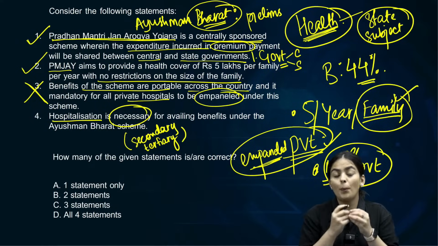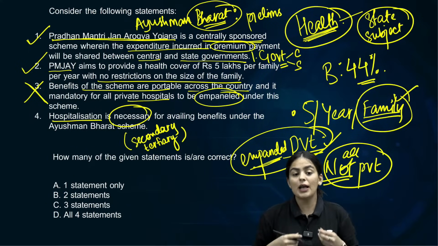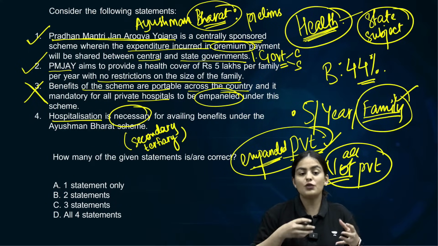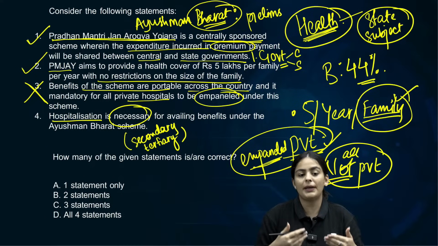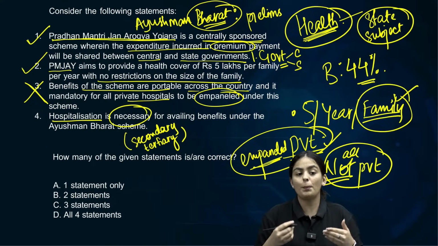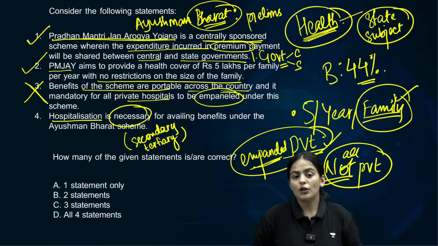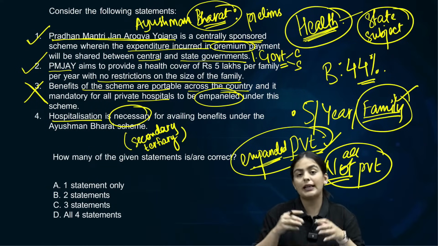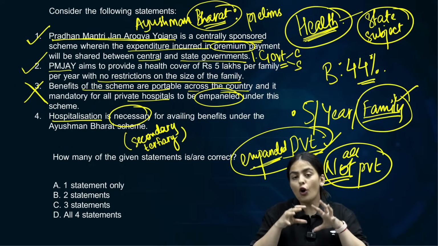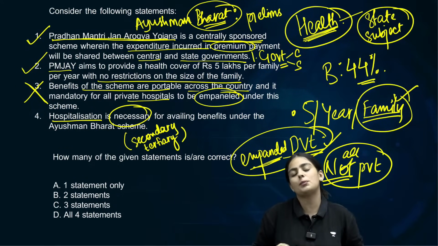It is not for OPD services. OPD is the outpatient department, where you have just come in for a consultation, a diagnostic, a checkup, etc. It does not cover OPD charges only. Your charges of consultation, diagnostics, medicines, pre-hospitalization and post-hospitalization will be covered as long as you are hospitalized.